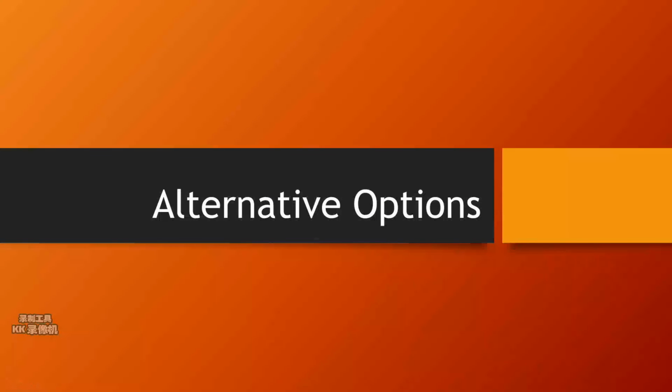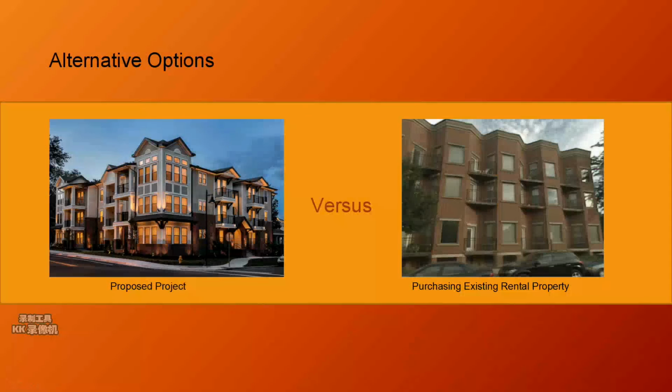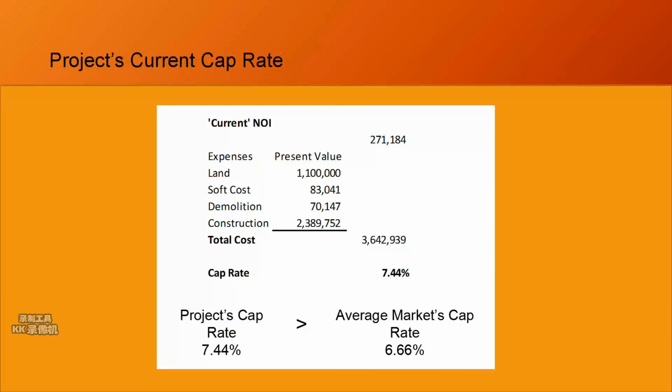To further assess whether the student apartment should be constructed, the return of the project should be compared with alternative options. In this case, acquiring existing rental property in the area to start leasing out immediately is a suitable alternative option because it is similar in nature and has a similar risk profile as well as cash flow structure.